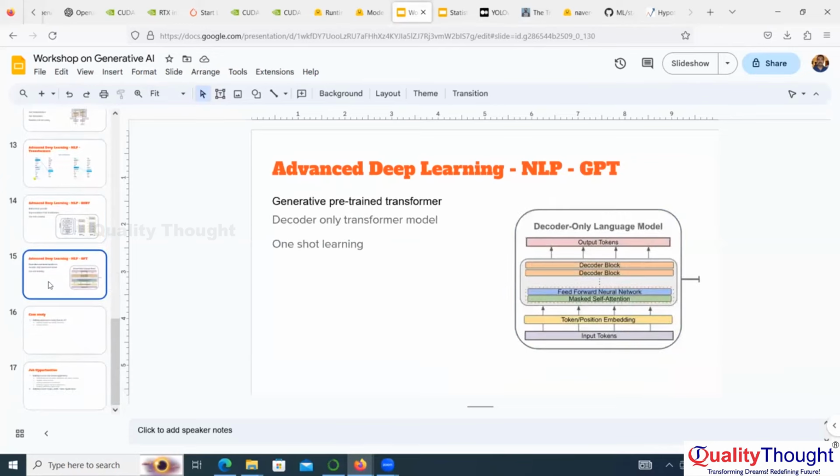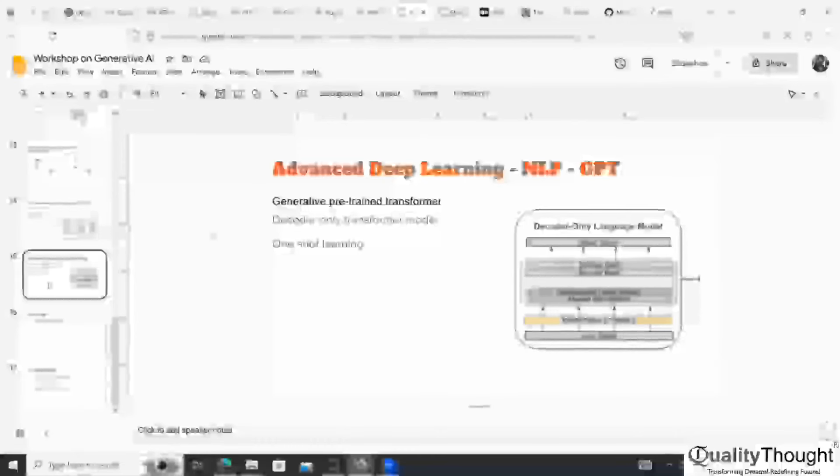And GPT, our main interesting topic, is a Generative Pre-trained Transformer. It is decoder stacked, so they removed the encoder from the transformer. They added decoders one after another, and built GPT. It's one-shot learning. One-shot learning means it is going to learn in one shot. It doesn't need many iterations to learn. That is the advantage of GPT.